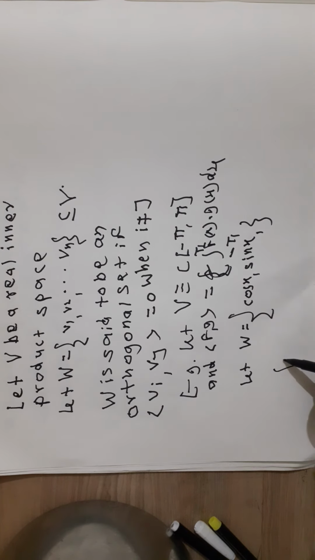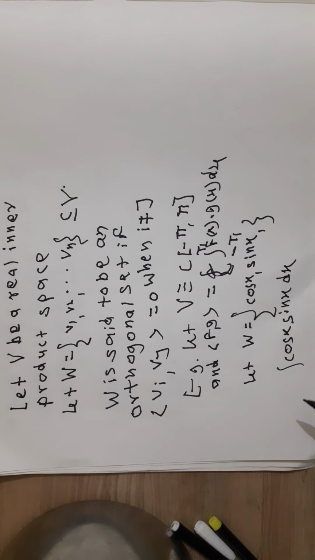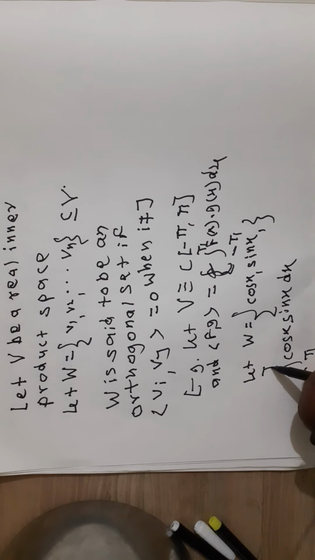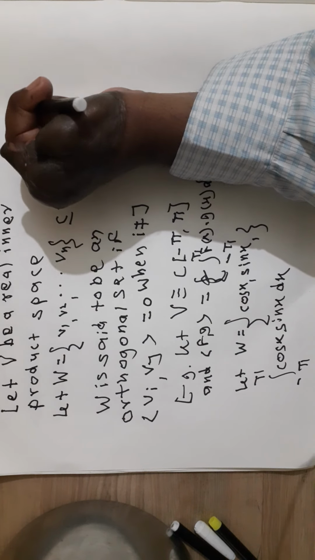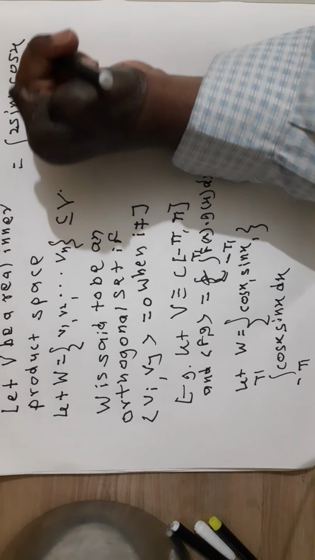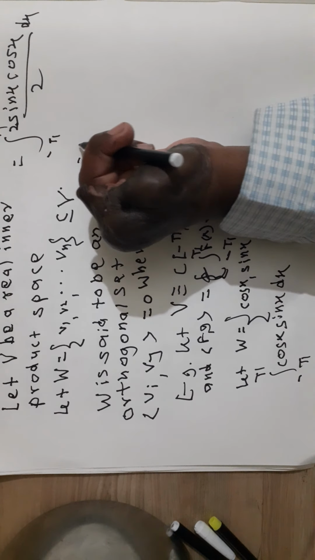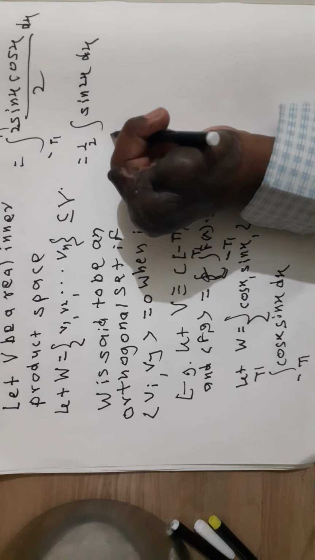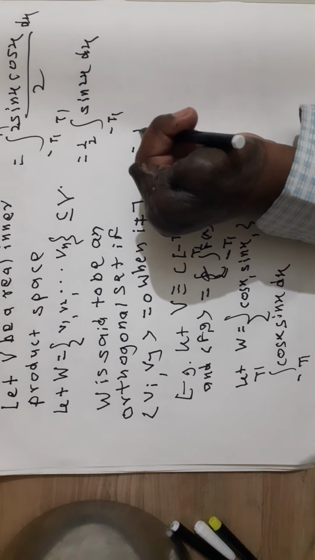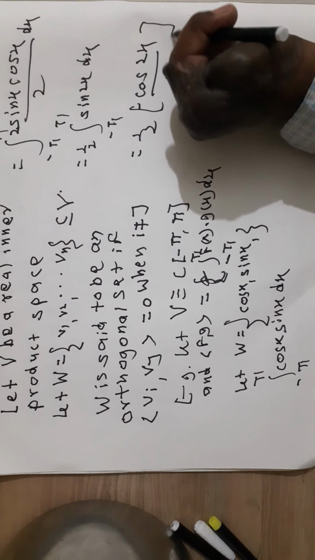The integral of cos x sin x with respect to x from minus pi to pi is equal to the integral of 2 sin x cos x upon 2, which is half the integral of sin 2x from minus pi to pi, equal to half of minus cos 2x upon 2 from minus pi to pi.